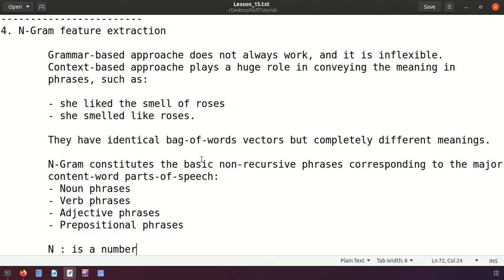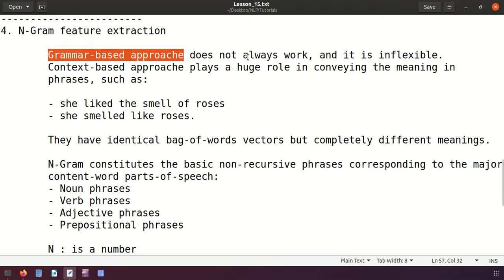And one thing you have to remember, friends: up to now what we discussed is nothing but the grammar-based approach, or tagging as we say. In the grammar-based approach we identify the tokens or entities, and then we assign the parts of speech accordingly, and that is not that helpful.